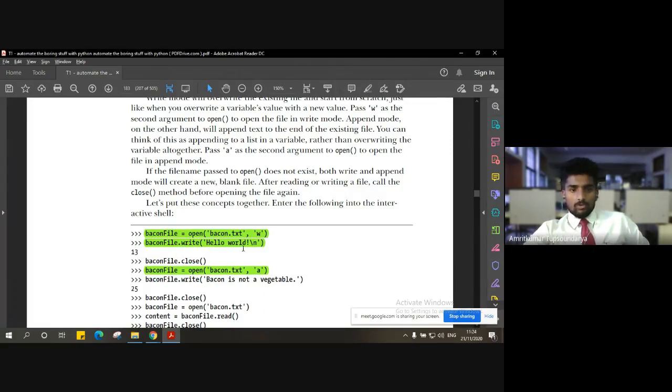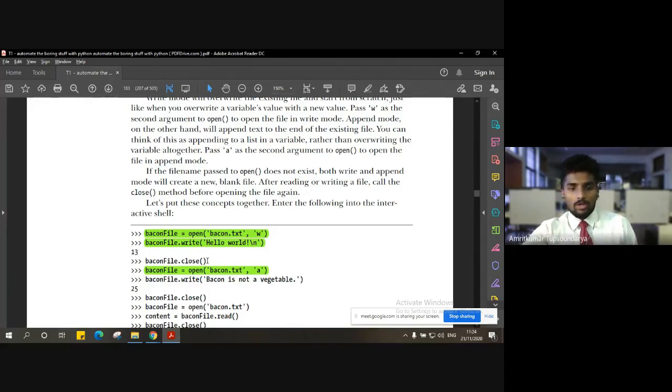What it is going to do is simply write that content inside the file and give the length of the content that has been written. So it is returning the length of the content here. Now I have opened the file, and we have written a small content inside that file.